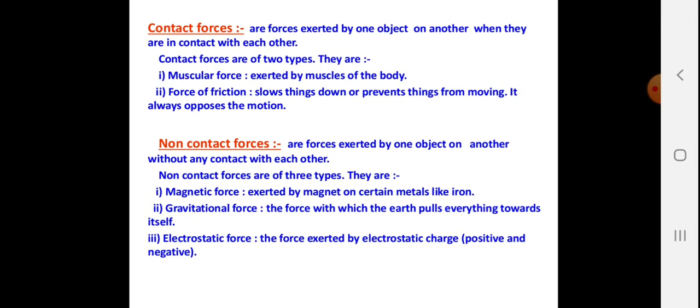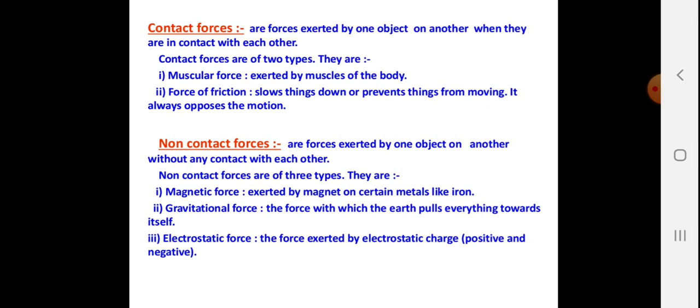Contact forces are the forces exerted by one object on another when they are in contact with each other. Contact forces are of two types. Muscular force is exerted by the muscles of the body. Force of friction slows things down or prevents things from moving, and is always opposite to the motion.